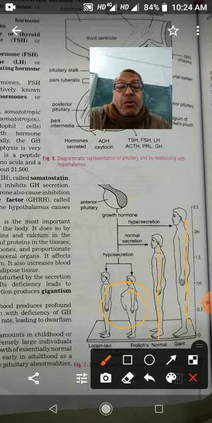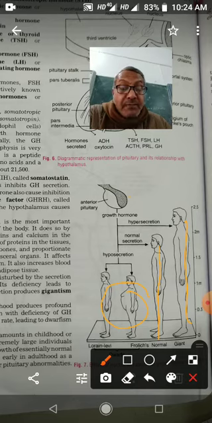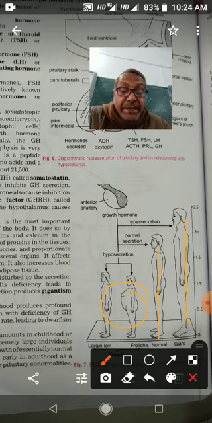The other is prolactin hormone. Prolactin hormone is secreted by lactotrophs. The prolactin hormone is a peptide hormone. It contains 198 amino acids.